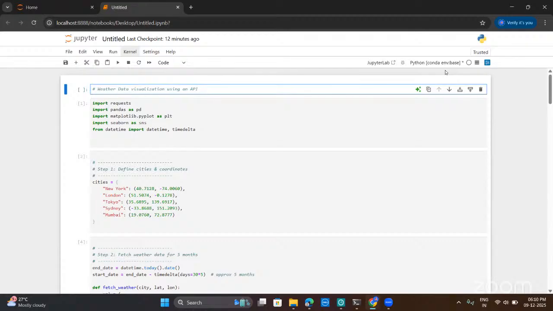Today I'm excited to present my project titled Weather Data Visualization using API. In this project, I have used Open-Meteo's free API to collect weather data from the past 5-6 months for major cities like New York, London, Tokyo, Sydney, and Mumbai. We included variables like temperature, precipitation, and also the minimum temperature and the maximum temperature.